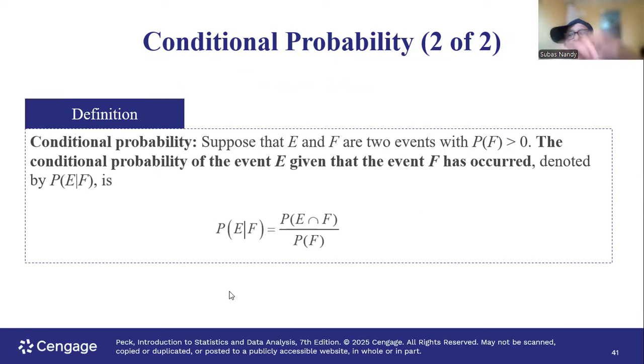Or you can think of it as, out of the F, if F is black, the condition is black, out of the total of black in the denominator, how many are in the other event, which is searched, in the numerator. So the numerator is the small number, the denominator is the large number. It gives you a fraction or a decimal, which is the conditional probability.